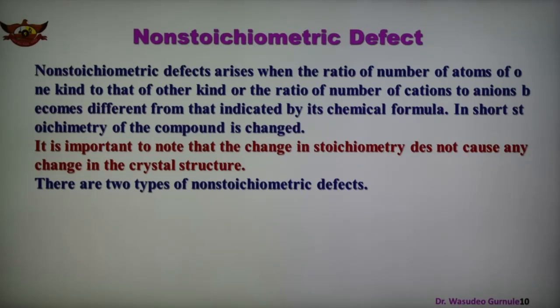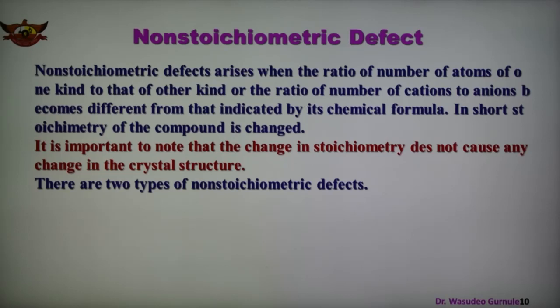So non-stoichiometric defects are not in a stoichiometry, and an important point to be noted here is that change in stoichiometry does not cause any change in the crystal structure.